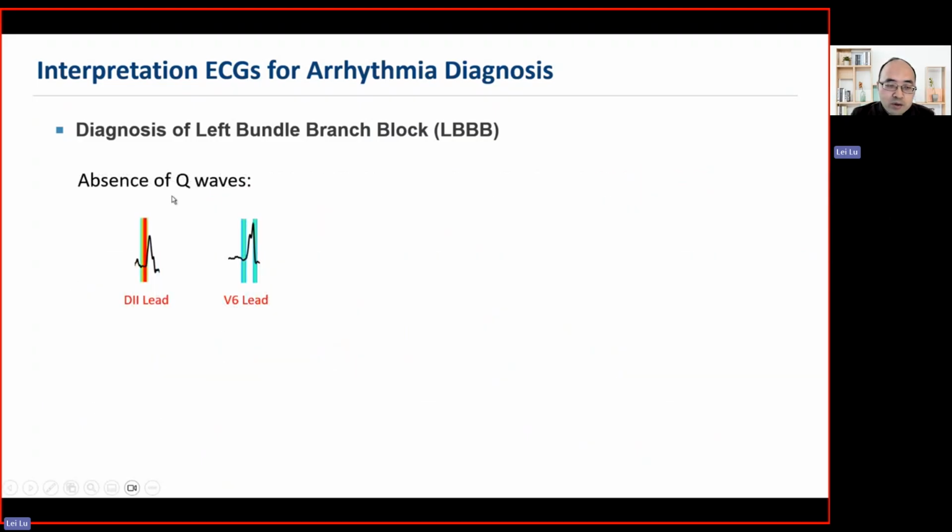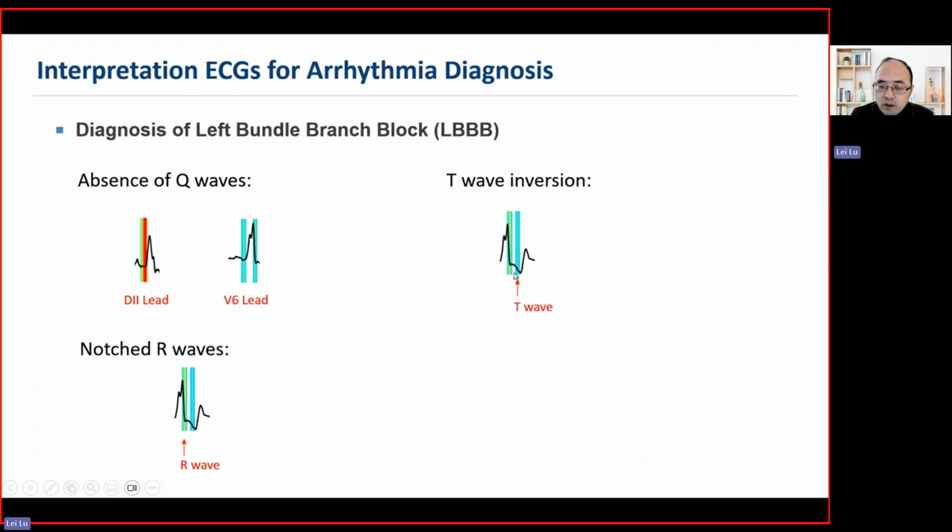So this is the absence of Q waves in the D2 lead here, and the V6 lead here. And then this is a notched R wave. You can see this part, a very slight abnormality here. And also the T wave inversion. We precisely locate the location of the T wave inversion here.